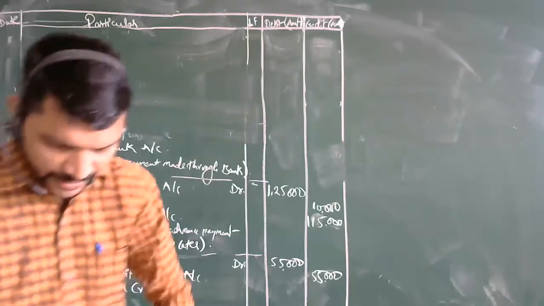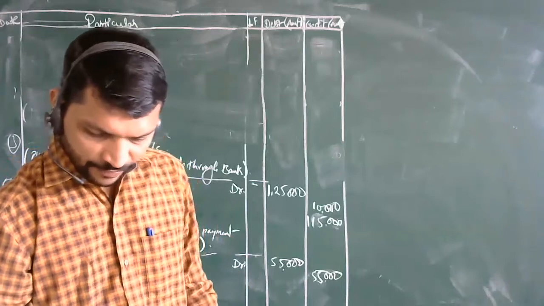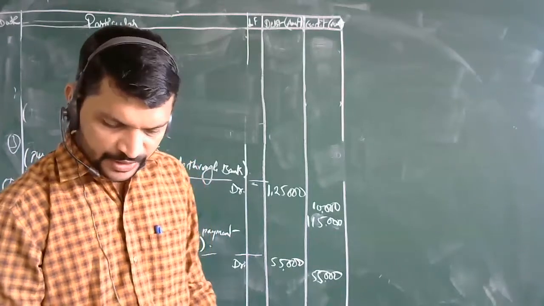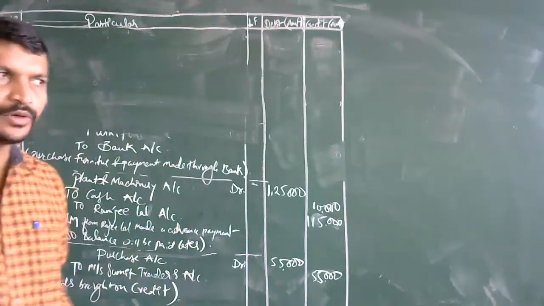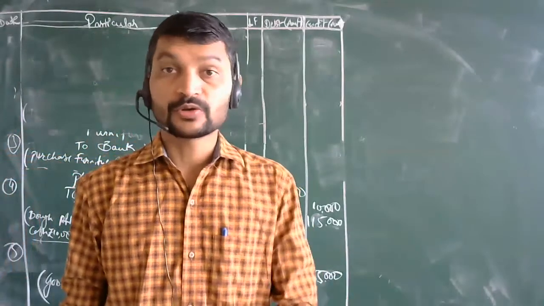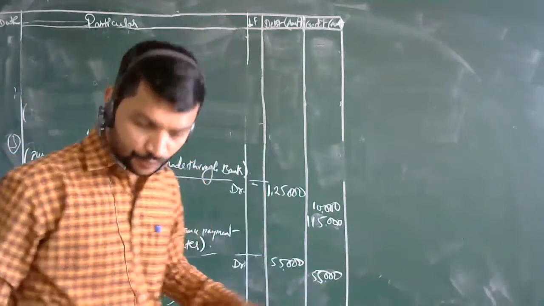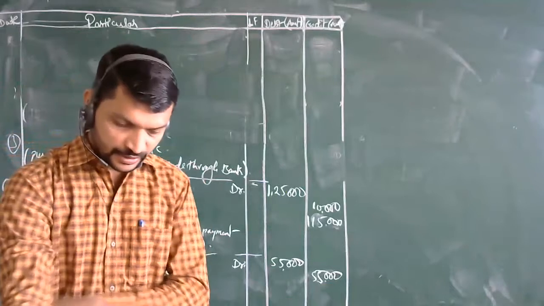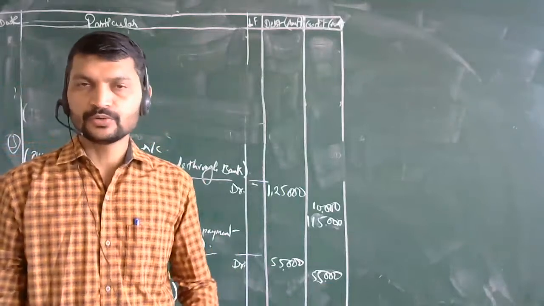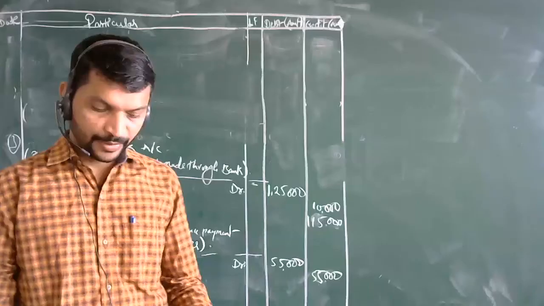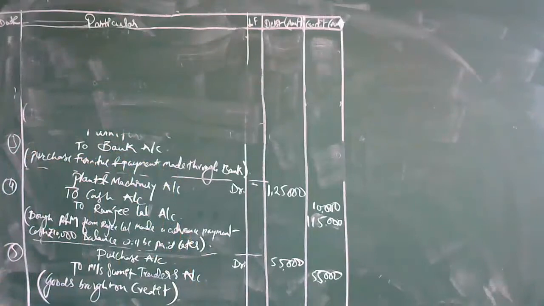Sixth entry: goods costing rupees 25,000 sold to Rajni Enterprises for rupees 35,000. Here we are not going to see the individual account, we are not going to open the goods costing, because that is separate. Now the transaction that takes place is that Rajni Enterprises has purchased the goods. So when they purchase the goods, they will be debited, and since we are selling the goods, sales is credited.